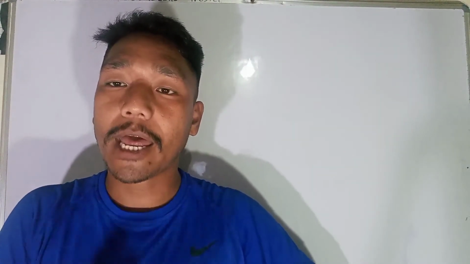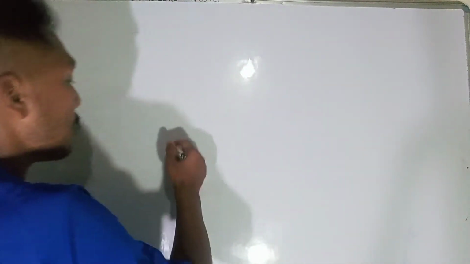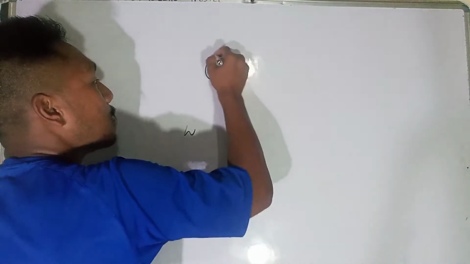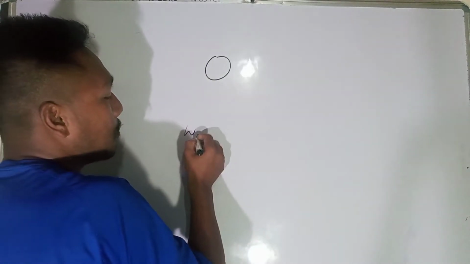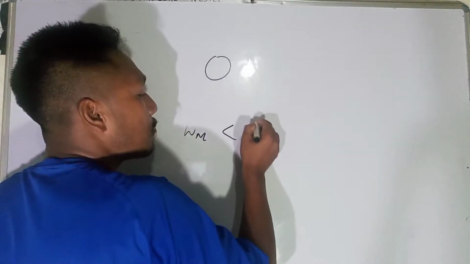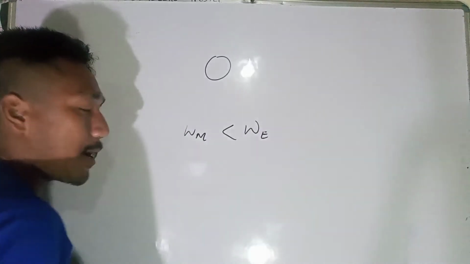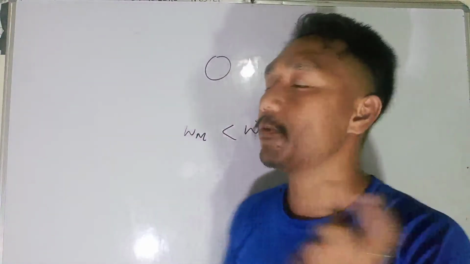In the same way, the weight of the object on the moon is with which the moon attracts the object toward it. But the weight of an object on the moon is lesser than on Earth. The weight of the object will be more on Earth as compared to the moon.